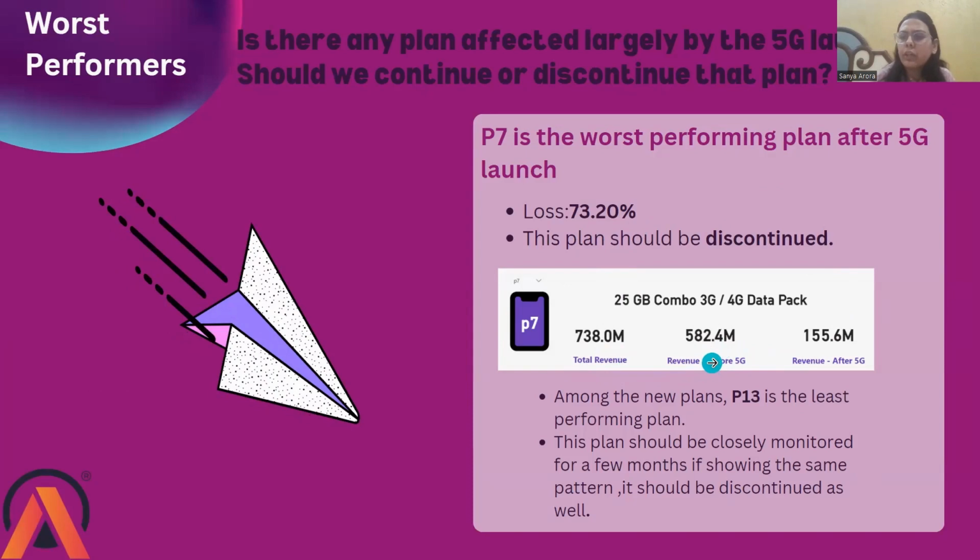Before 5G it was 582.4 million. After 5G it's 155.6 million. Hence the 25 GB combo 3G 4G data pack should clearly be discontinued, as it is giving us a major loss.